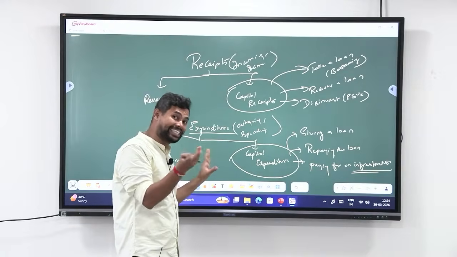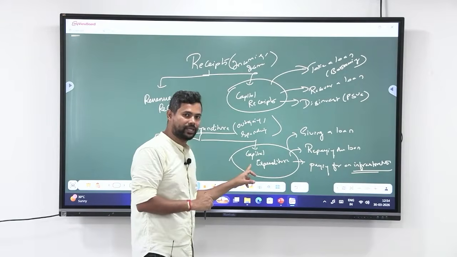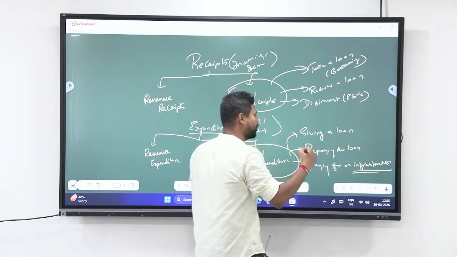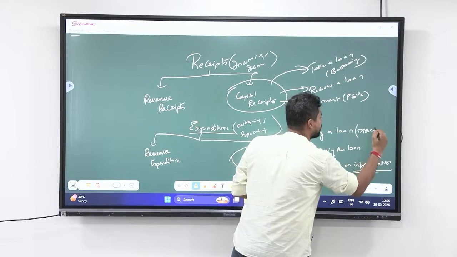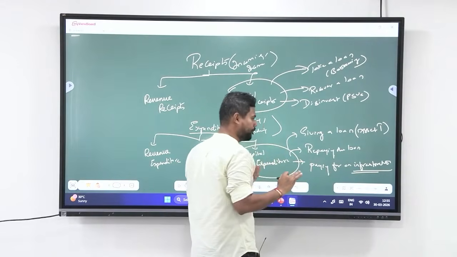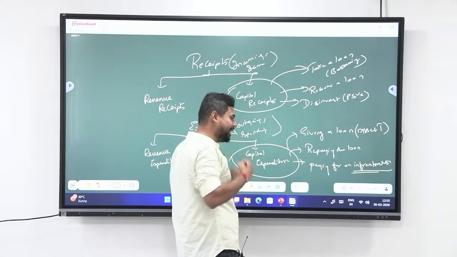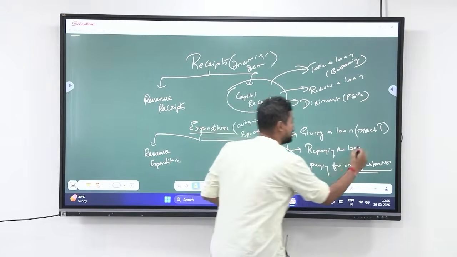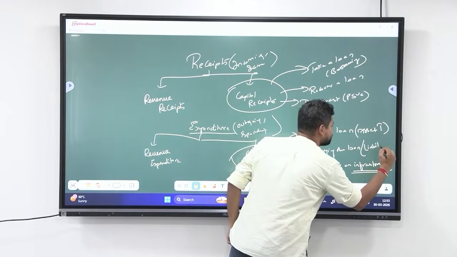Now, let us apply assets and liabilities. First, let us come to capital expenditure. Okay. Giving a loan. Because I am giving a loan, I am going to get interest from it. Asset increases. Repaying the loan. The moment I repay the loan, okay, now that loan I had taken was a liability because I had to pay interest on that. Now, when I am repaying the loan, the liability reduces.